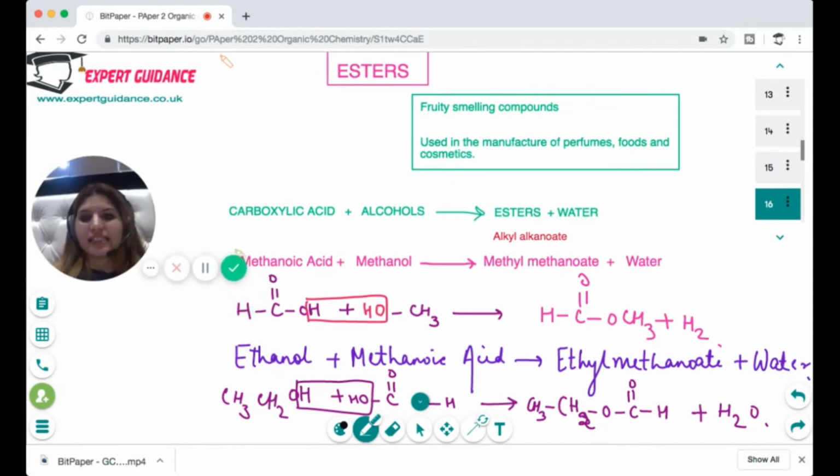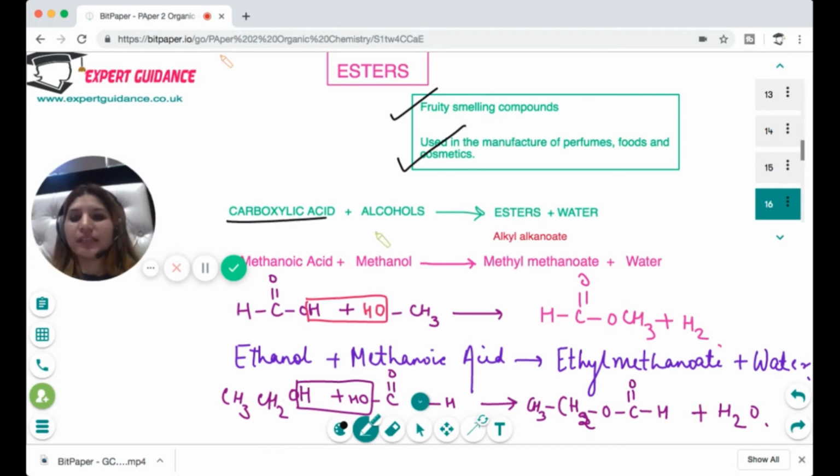Next are esters. Esters are the last functional group you need to know. They are fruity smelling compounds which are used in the manufacture of perfumes, foods, and cosmetics. They are formed by the reaction of a carboxylic acid and an alcohol to form an ester and water. Now, how will you name the ester? Whatever the alcohol is, write its name ending in yl, and the carboxylic acid ending in oate. So, for example, if you take methanoic acid and methanol, the alcohol becomes alkyl, so that is methyl, and methanoic acid becomes methanoate.